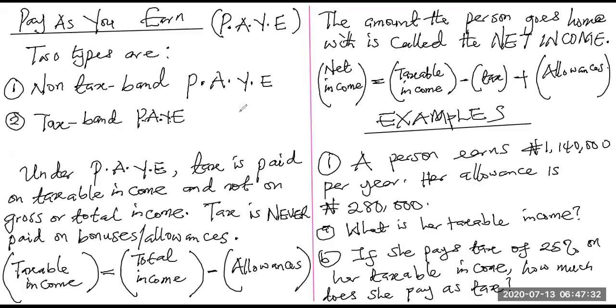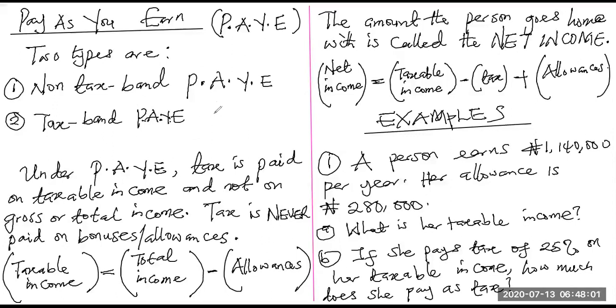Alright, so we are here for pay as you earn. Want to quickly look at the PAYE system of taxation. To conclude this episode, while we are going to leave the tax band type of PAYE for the next episode, I want to look at pay as you earn, short form PAYE. There are two types under this pay as you earn form of taxation.